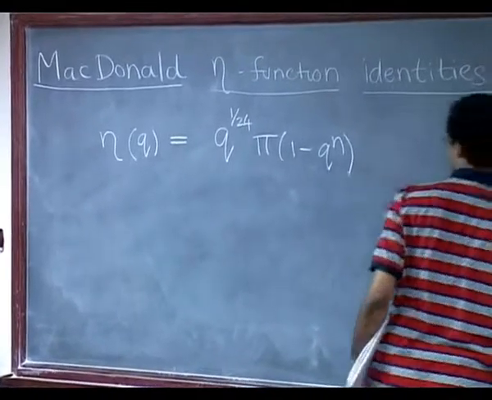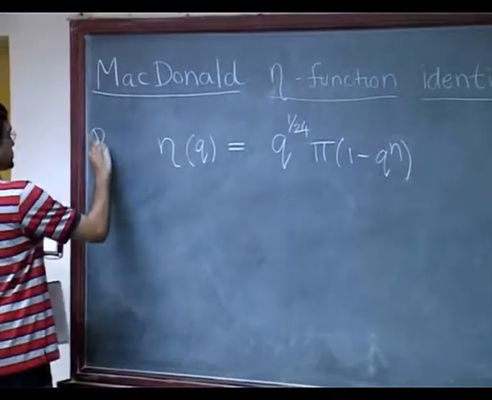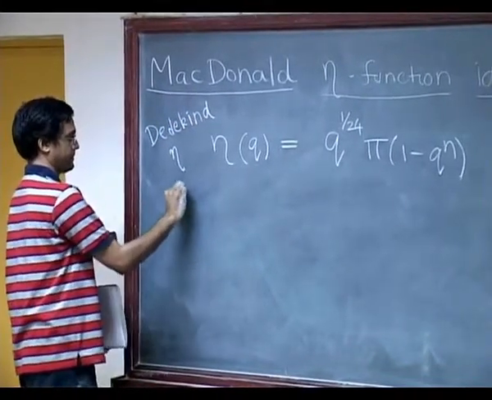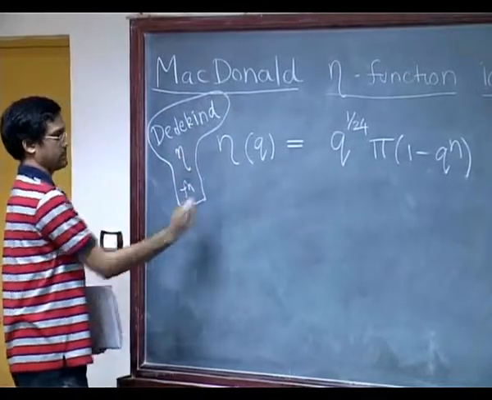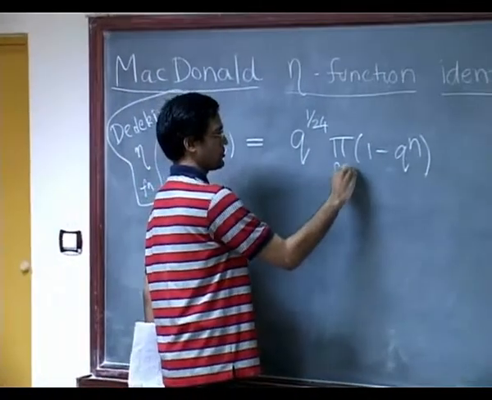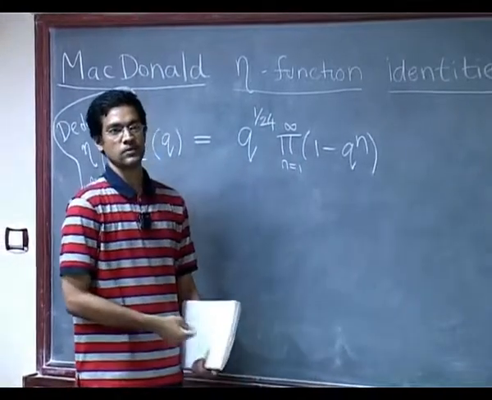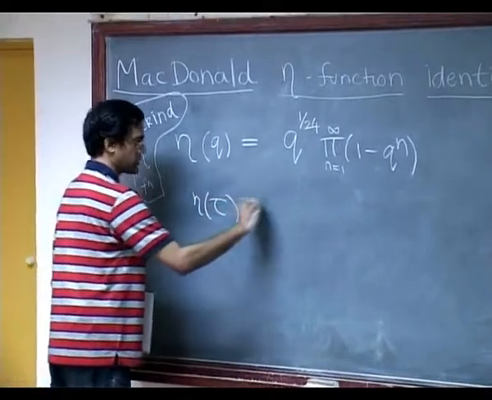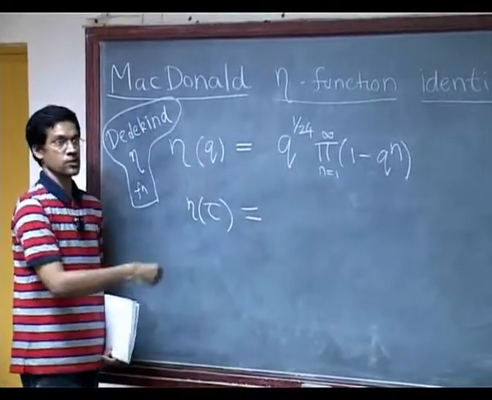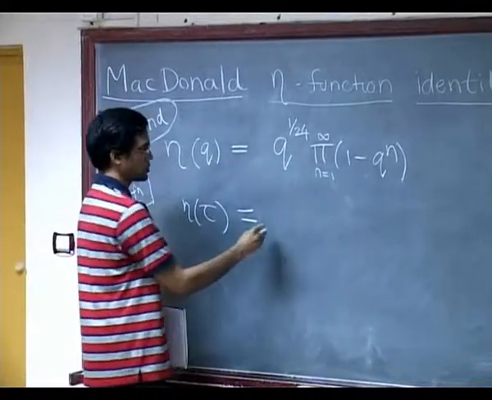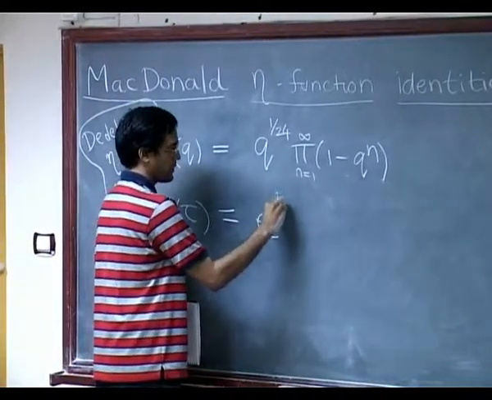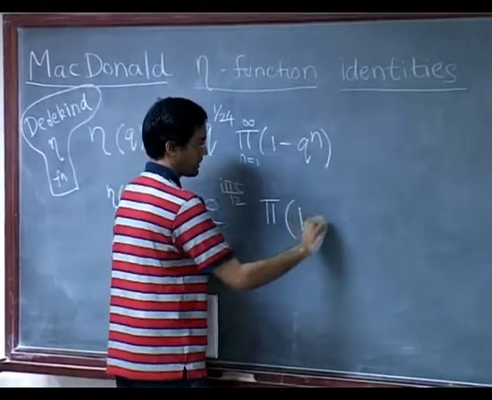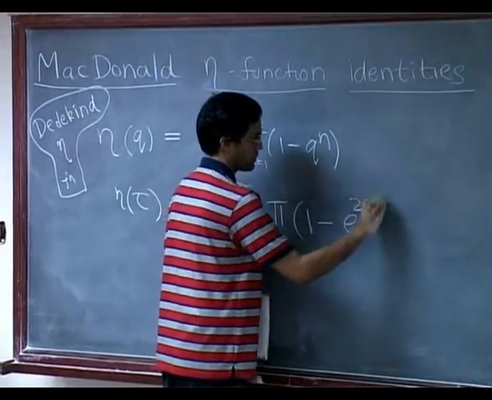This is called Dedekind's eta function, and it is defined like this. You can think of it as the 24th root, in some sense, of Ramanujan's function, but often we write it in terms of tau, where as I mentioned in the beginning, q is e to the 2 pi i tau. So this is now e to the i pi tau over 12 times the product of 1 minus e to the 2 pi i n tau.